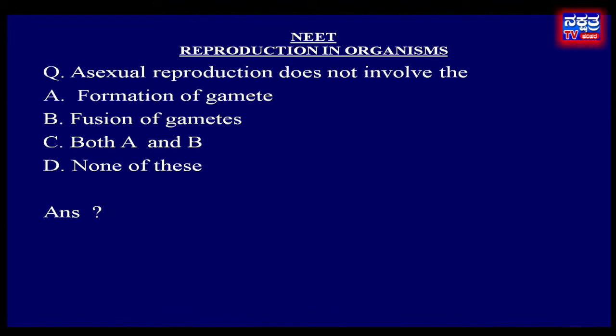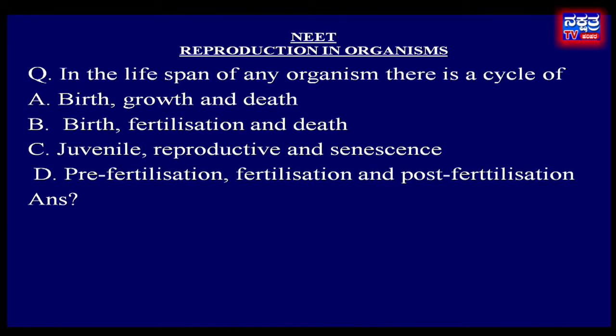Move to the next question. In the lifespan of any organism, there is a cycle of option A, birth, growth and death, B, birth, fertilization and death, C, juvenile, reproductive and senescence, D, pre-fertilization, fertilization and post-fertilization.